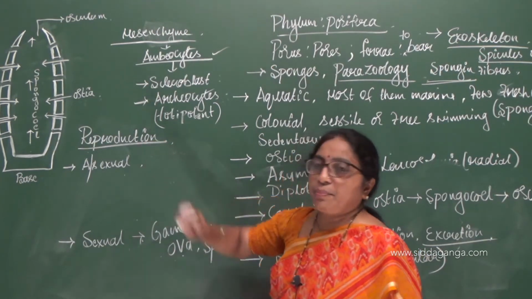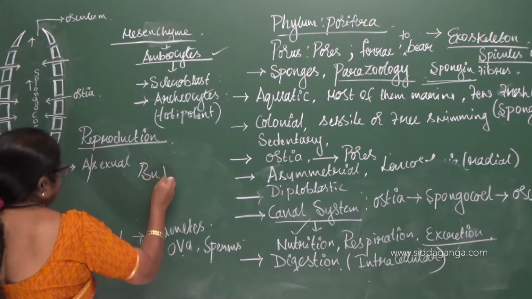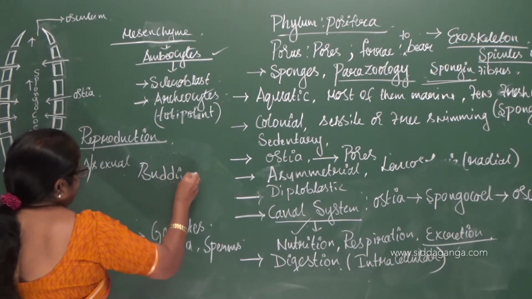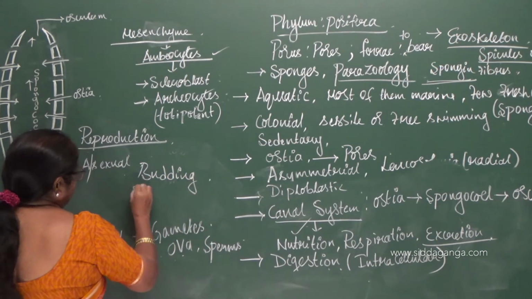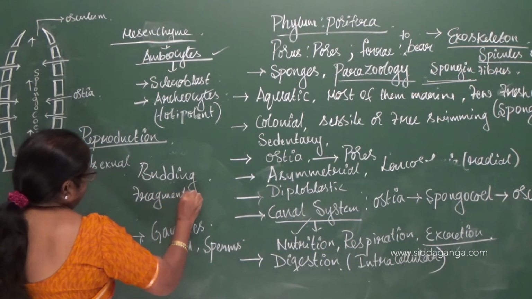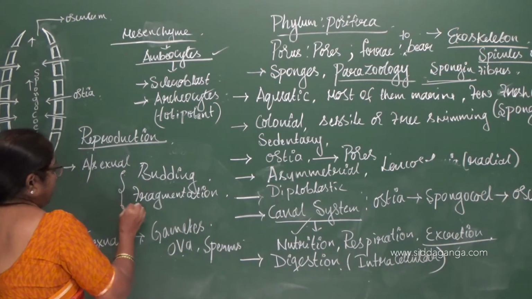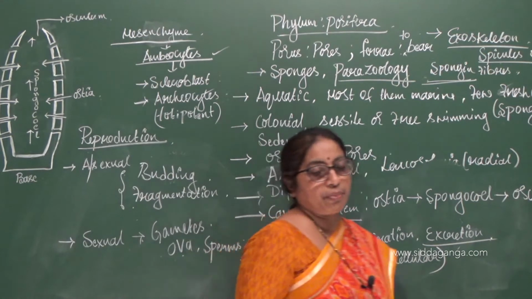So, asexual reproduction takes place by a process called as budding and fragmentation. So, two important processes of asexual reproduction.